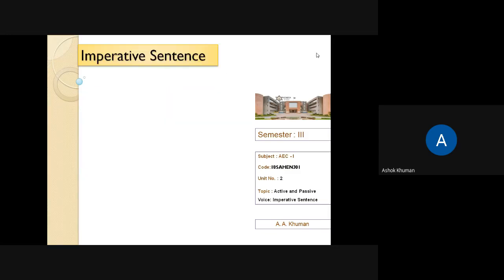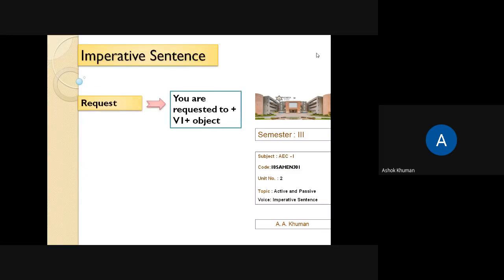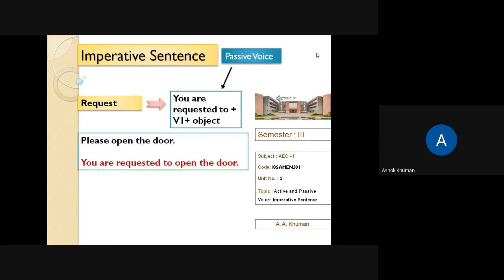Moving to next category, request. It is very simple. You are requested to V1 object. Let us see example. For example, please open the door. You are requested to. Instead of please, you are requested to. Sentence same. Open the door, V1 and the door.